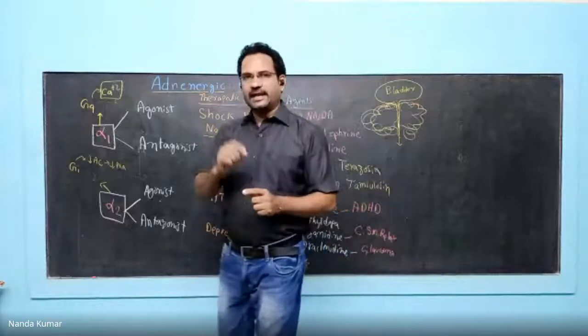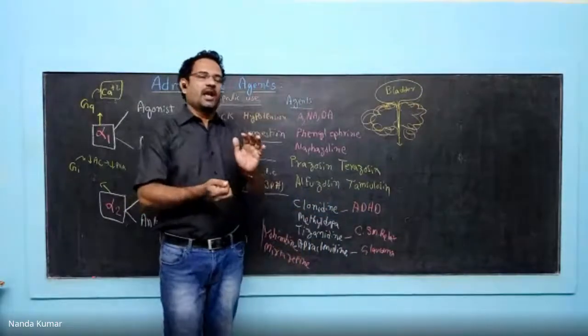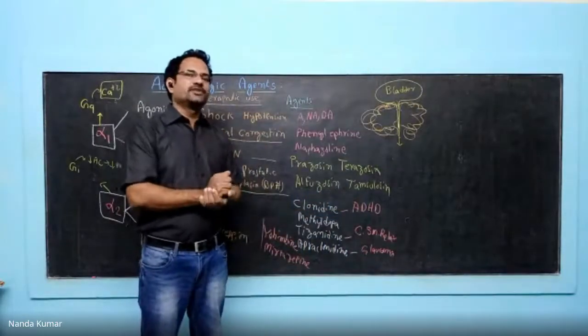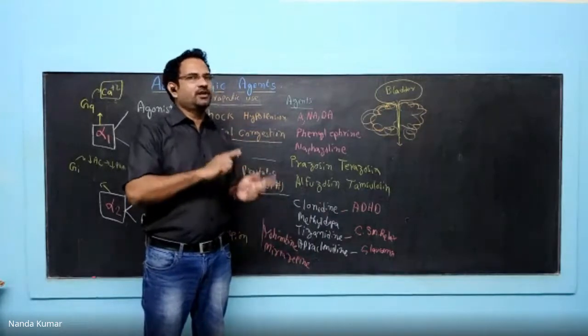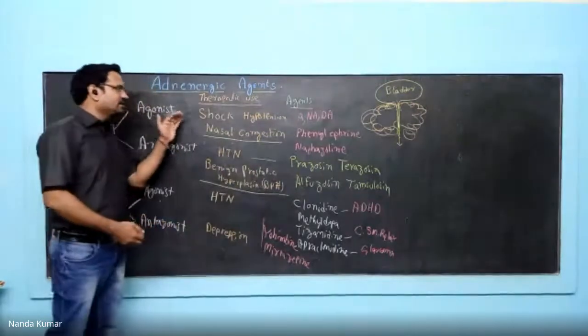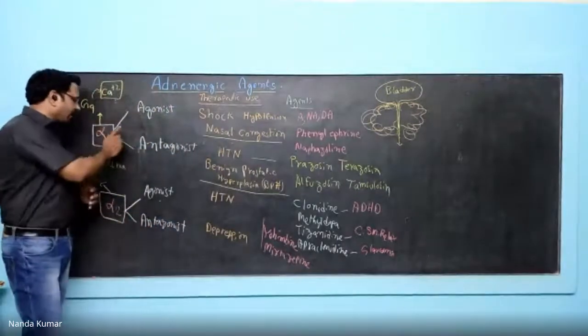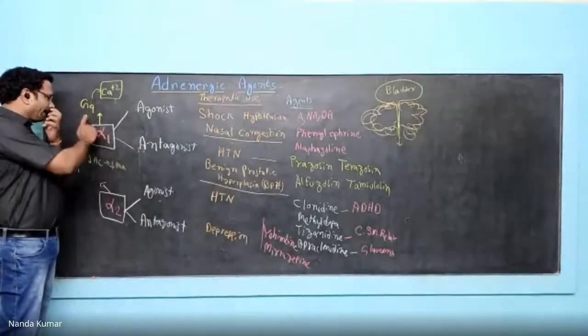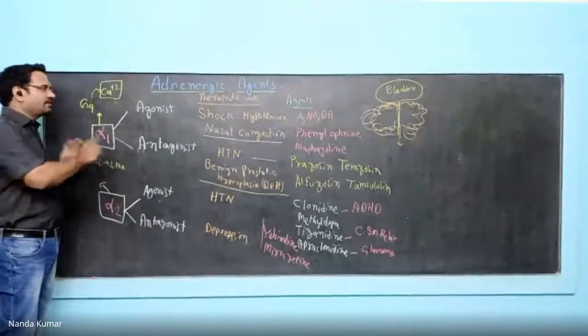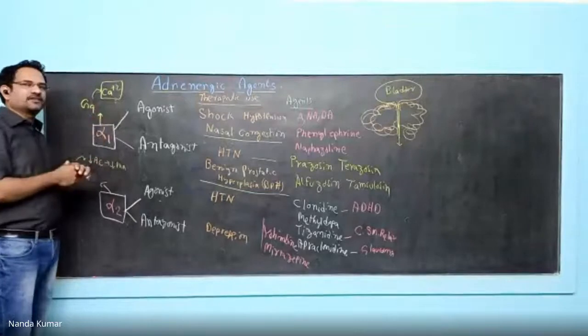Antagonists, blockers, lytics. Lytics means blocking the actions of the physiological ligand. It can also be called an antagonist or blocker. Now, in the adrenergic system, we are looking at alpha receptors. You have the alpha-1 receptor and the alpha-2 receptor. Alpha-1 receptors are Gq type G protein coupled receptors. Activation results in increased levels of calcium.